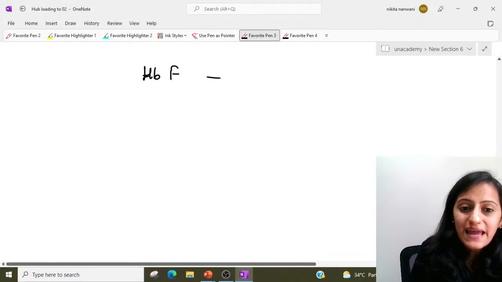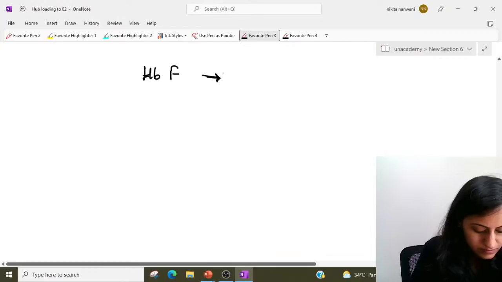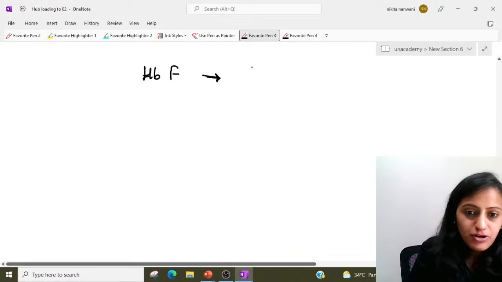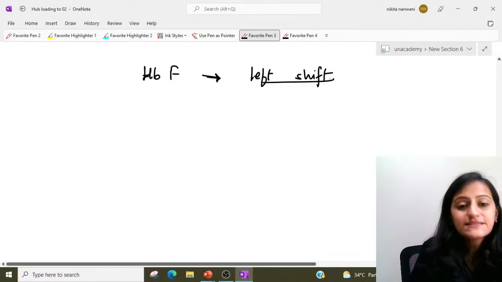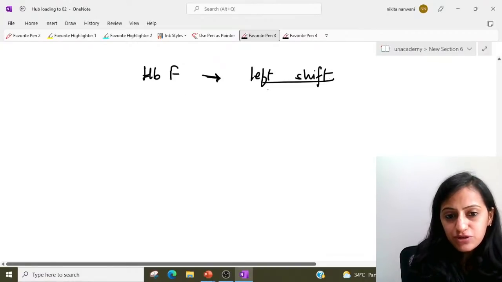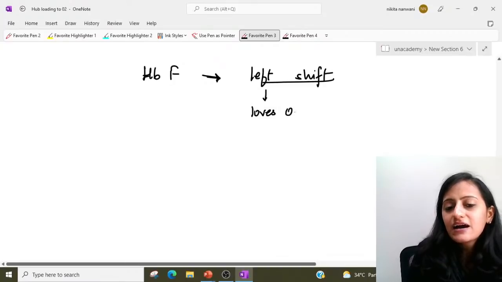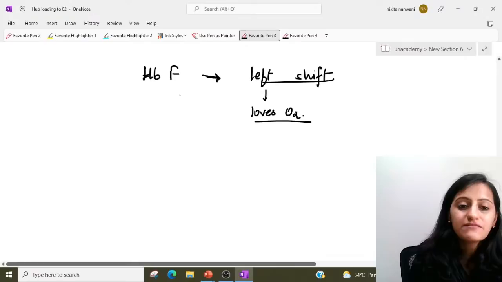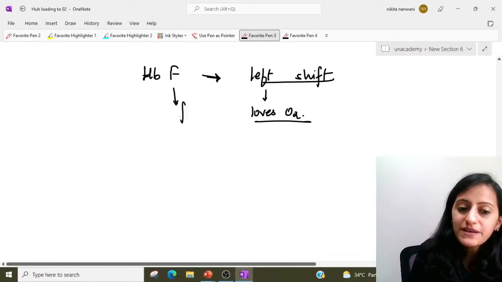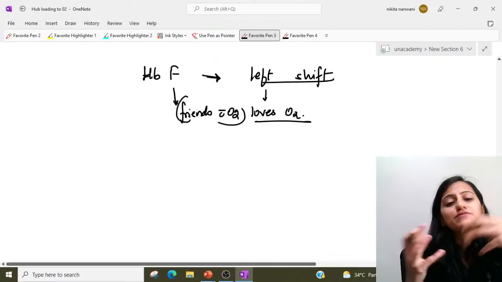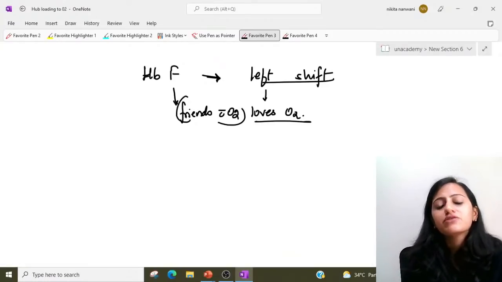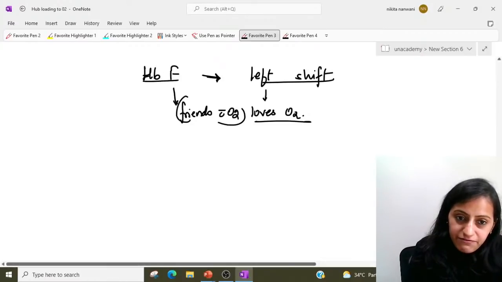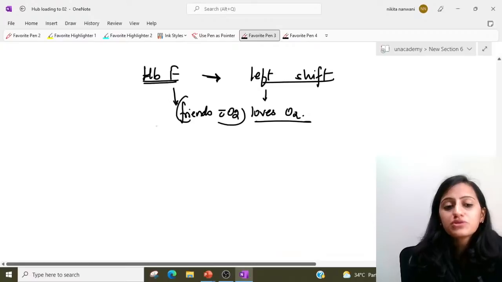So hemoglobin F causes the shift to the left, right? Why does it cause the shift to the left? Shift to the left basically means it loves the oxygen. Remember, hemoglobin F is friends with oxygen. It does not want to leave the oxygen. So hemoglobin F is your shift to the left.